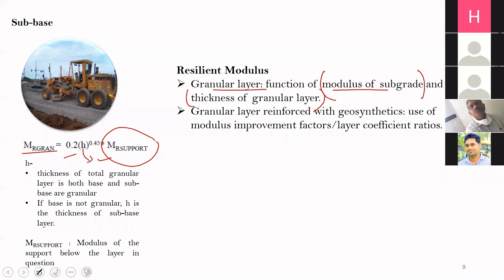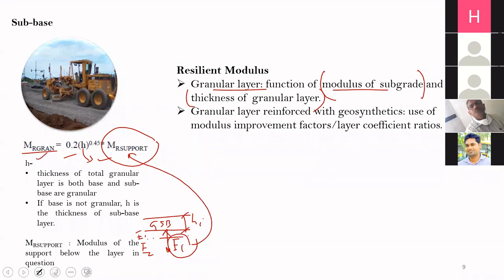MR support is the modulus of the support below the layer for which we are determining the modulus. Suppose this is the granular layer, granular subbase, and this is the thickness h1, and suppose you have subgrade as E1 and embankment as E2. For this, first you will determine the effective modulus. Suppose it comes as EI.